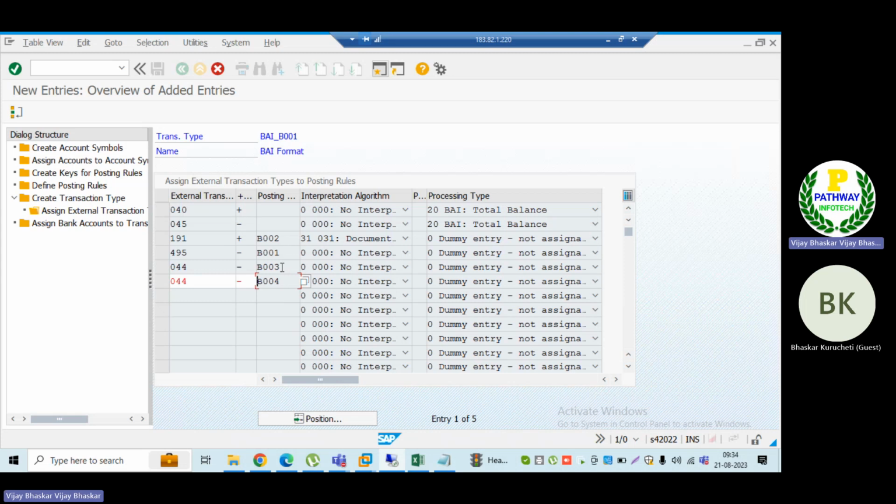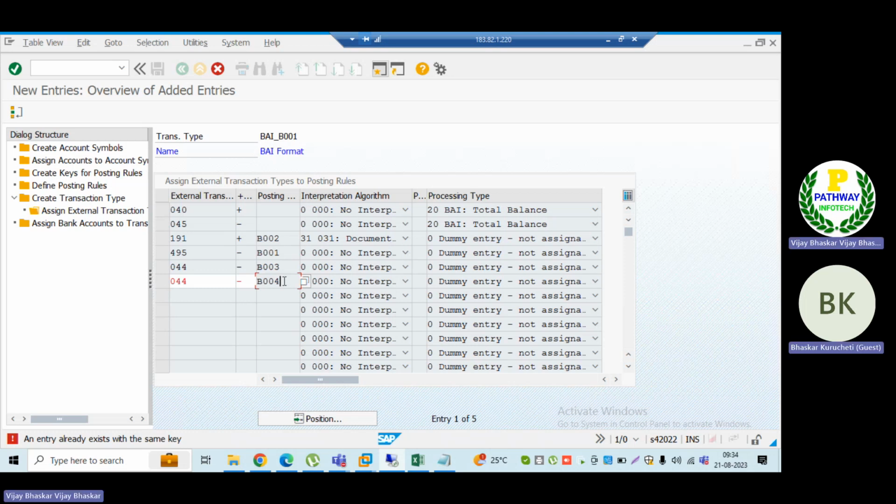Either debit or credit. But here I have a requirement to have different GL accounts for one external BI code. So this should determine the posting rule, but here the system is throwing an error. I cannot map two posting rules for one external transaction, because the GL accounts are different.